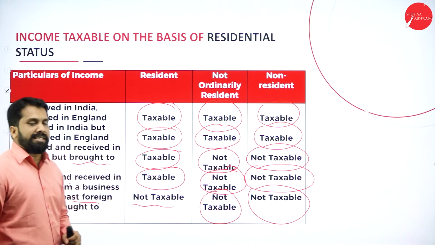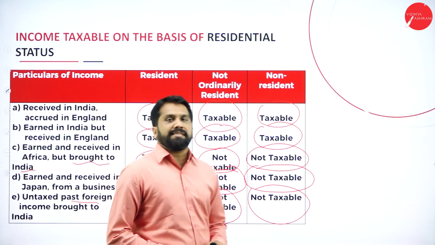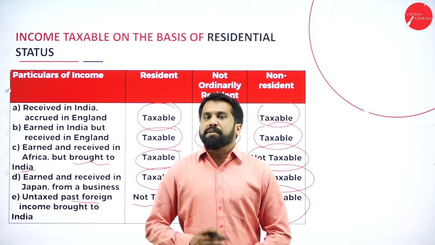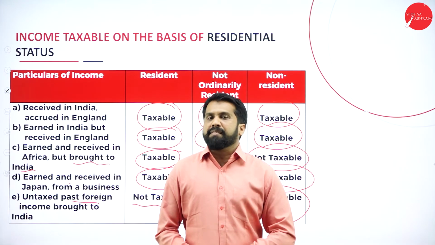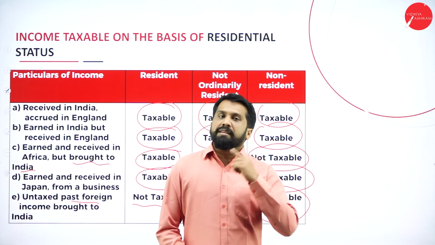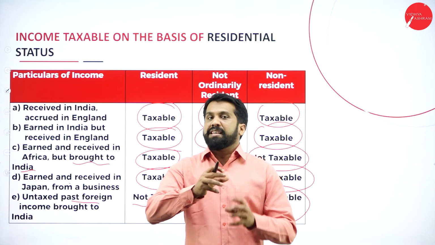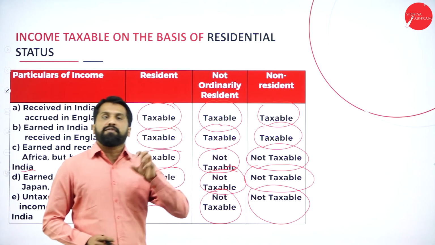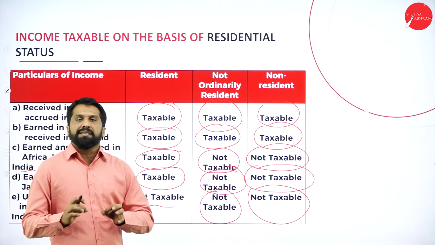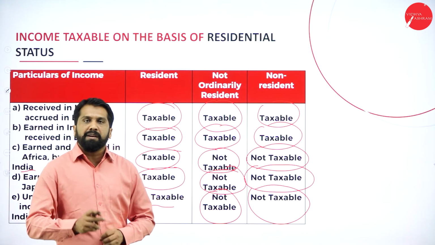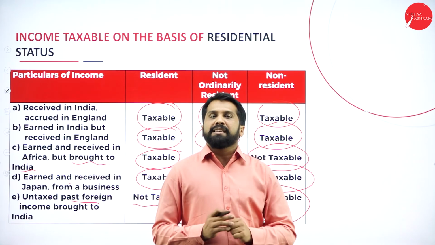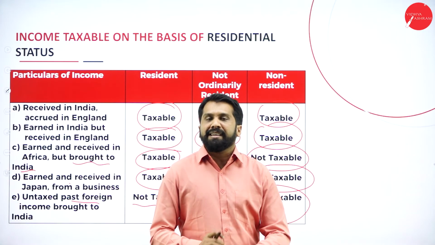I'll give you the best example. Your father is abroad. He comes to India in the current year. Whatever income he earned in the previous year and brings to India, whatever amount he brought from abroad, is not taxable in India.